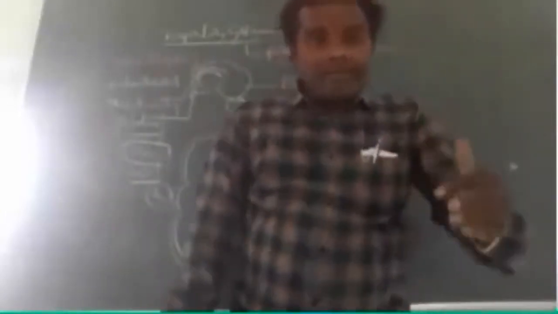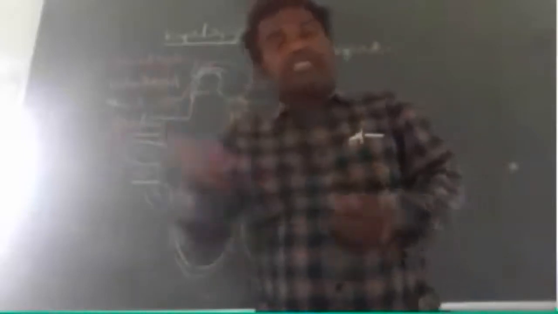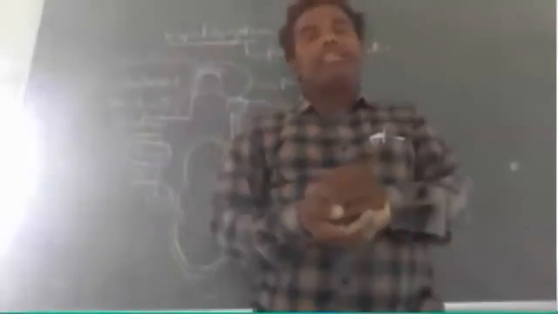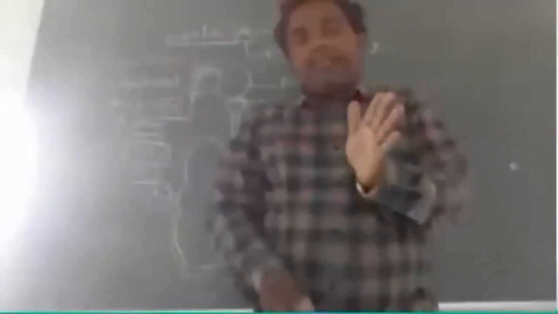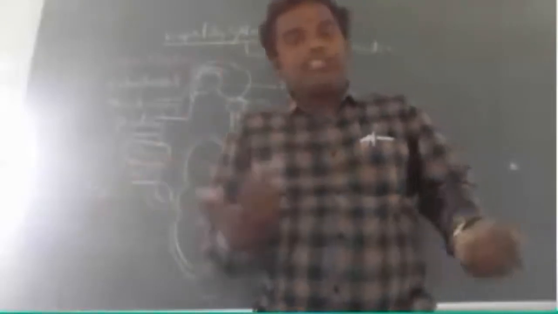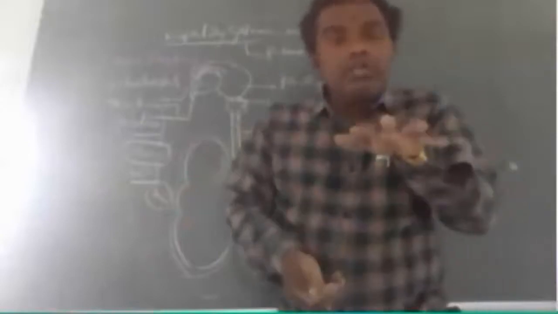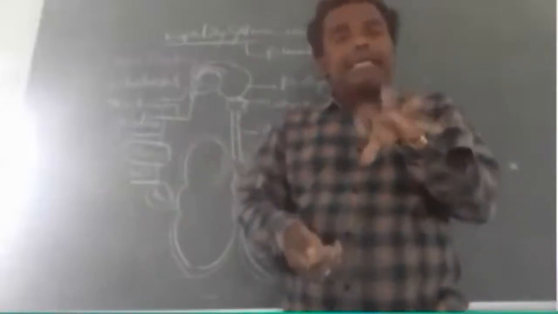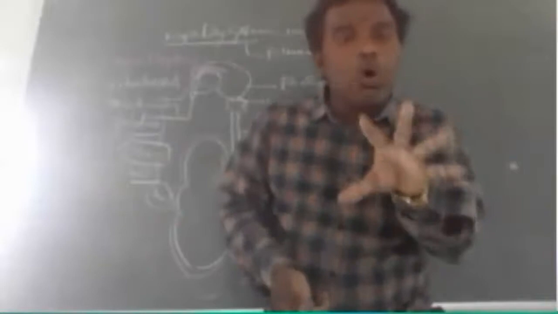Or in winter or cold season, when it is 25, 10, 20, that air is converted to 37 degrees Celsius, because our body temperature is 37 degrees Celsius or 98.4 Fahrenheit. So the mucin in the nasal cavity converts the air to body temperature.